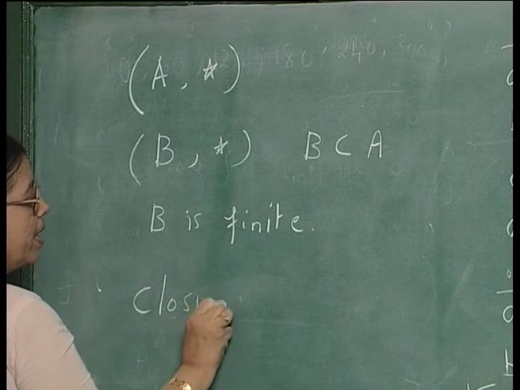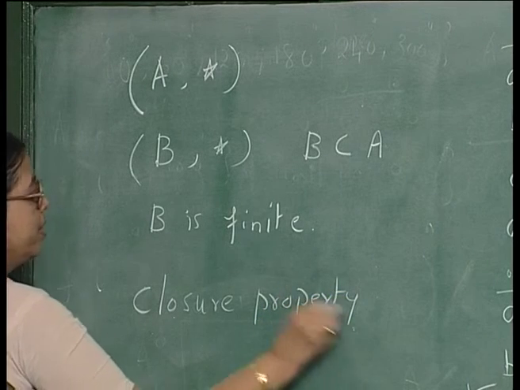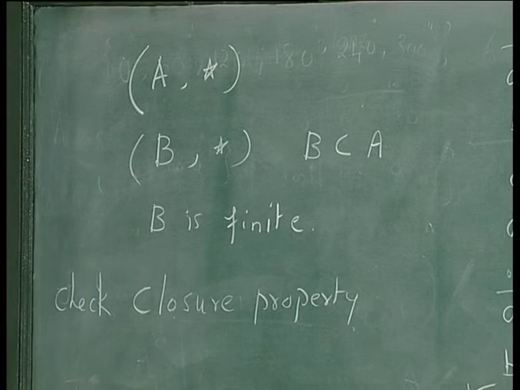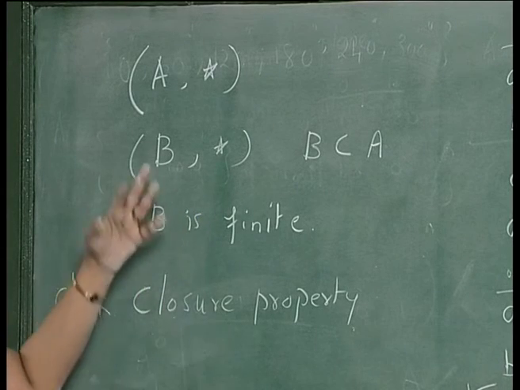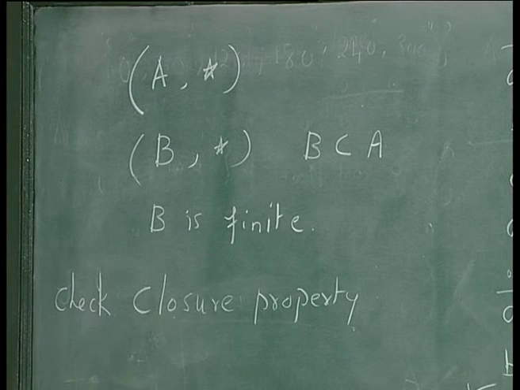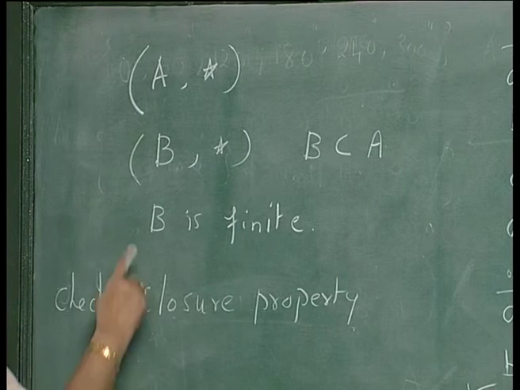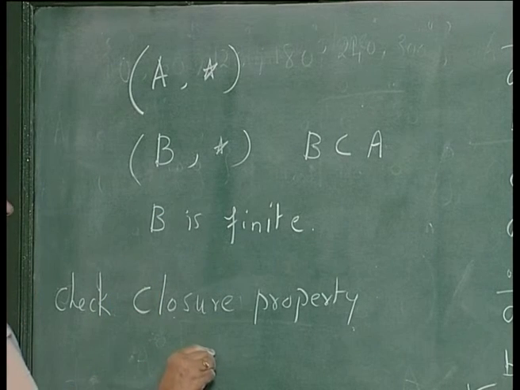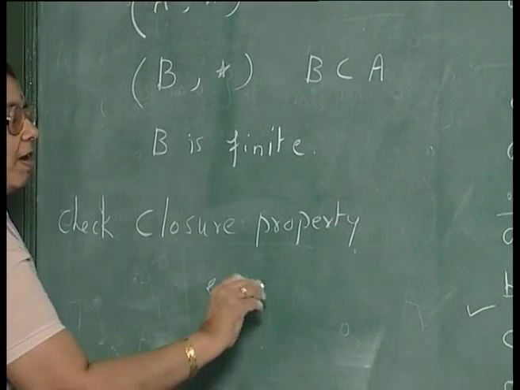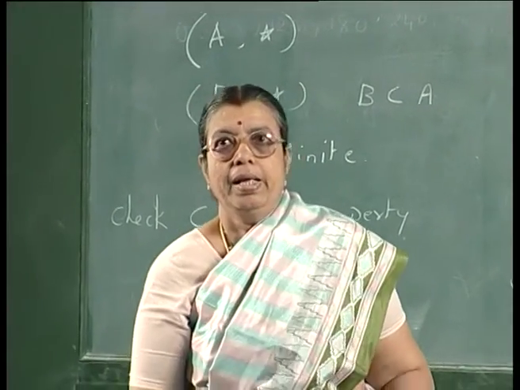That is, take any 2 elements and perform the operation star, the result should also belong to B. If it is closed, then this will become a subgroup. Automatically, because of the properties, associativity will hold. The existence of an identity element, inverse element, etc. will automatically hold.